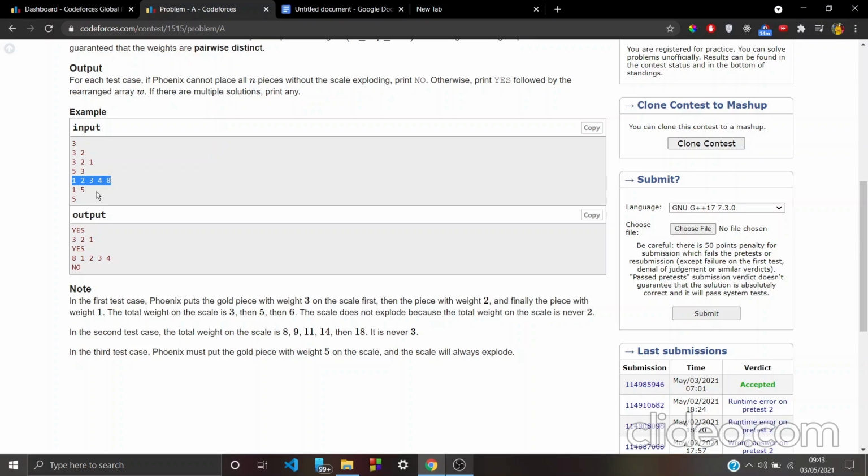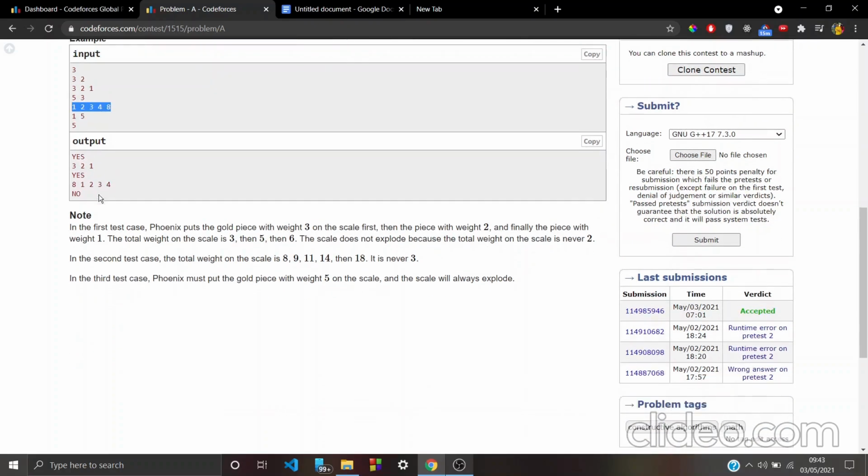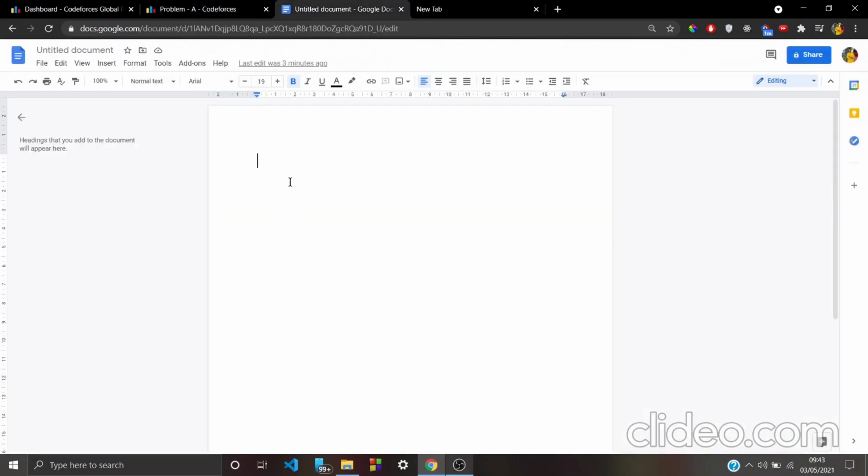Regarding the rearrangement of the pieces of gold, what we can do is first see the sum of the gold pieces. What can be the sum of the gold pieces?